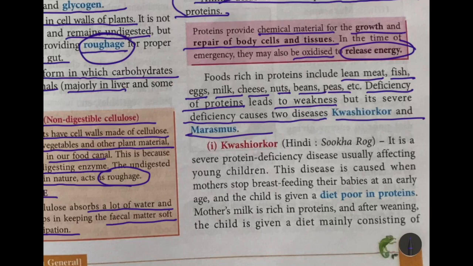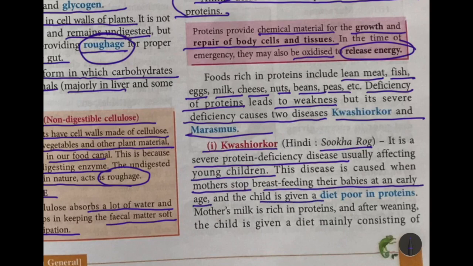Okay, now Kwashiorkor, in Hindi it is known as sukha rog. Sukha means you become very thin. Okay, it is a severe protein deficiency disease which affects very young children. Okay, how does this happen? How is this disease caused? When mothers stop breastfeeding their babies at a very early age and the child is given a diet which is very poor in proteins, very less proteins.